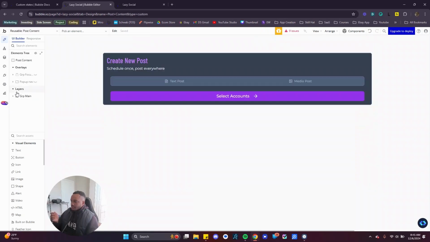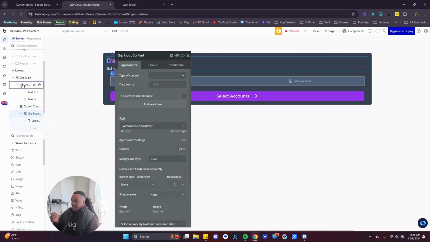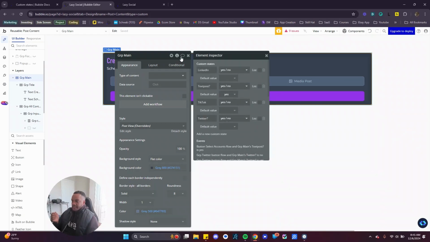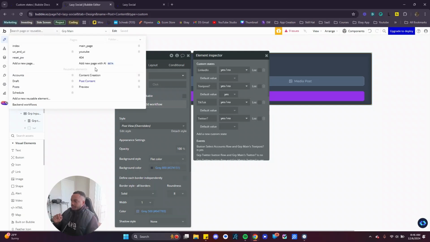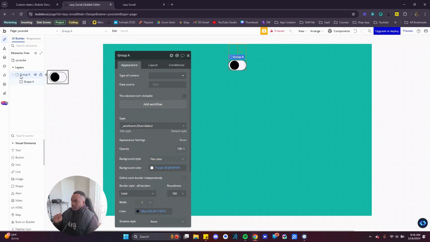So you see, I got different groups here. I don't want to be searching for where I put the custom state, so I always put it at the top. You hit this information button, this i right there, and it can show you the custom states that you placed. I always put it there so I won't lose it. But let's go back to right here. I would not have built like this. I would have a group that contains everything here. But for the video, this is how I'm doing it.